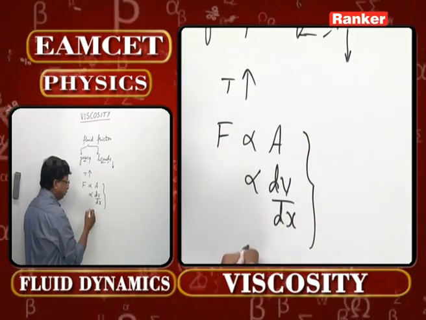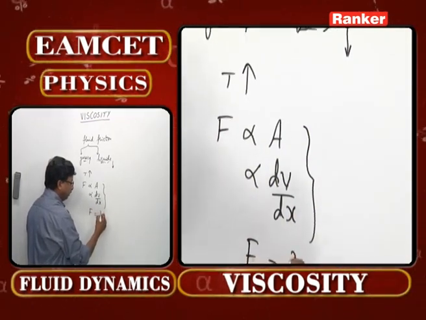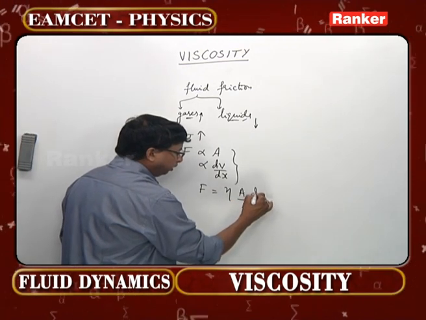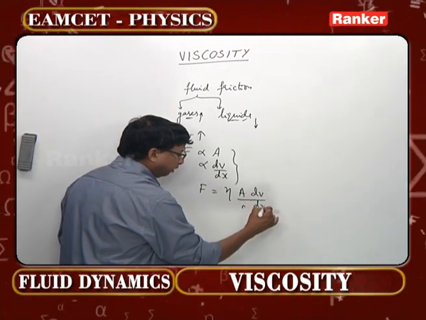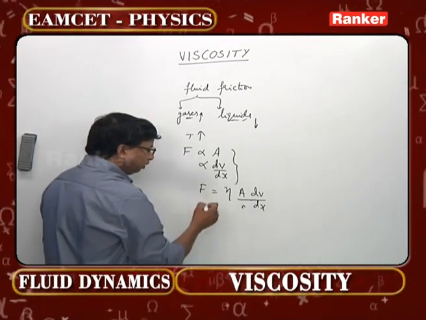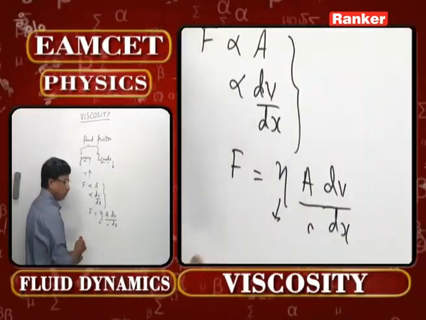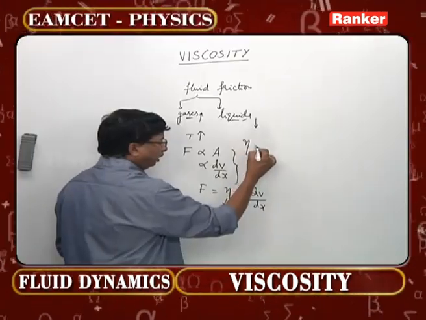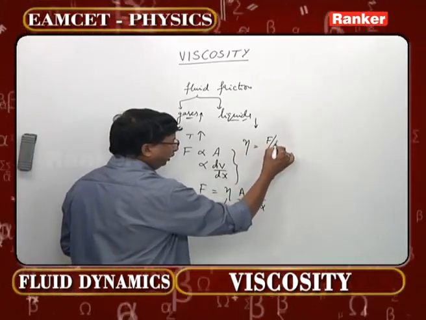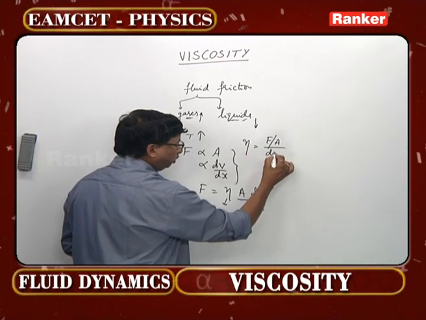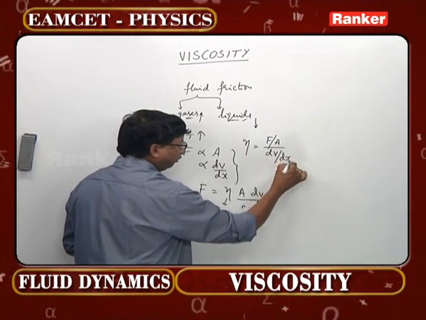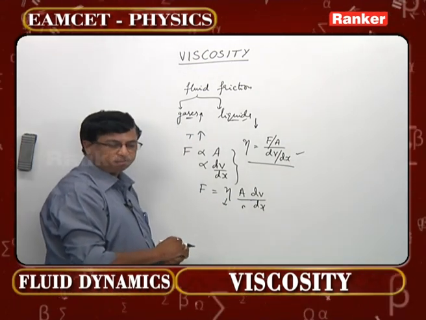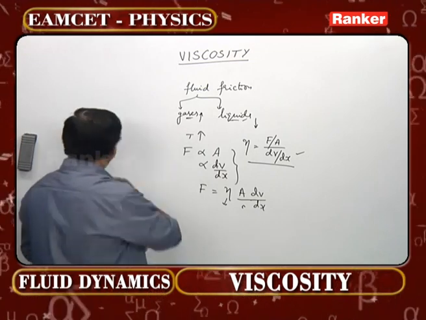Clubbing these two, F can be written as a constant into A into dV by dx. In this equation, eta is called the coefficient of viscosity. So how to write the value of eta? The formula for eta is (F by A) by (dV by dx). This is one formula one should remember before taking up problems on viscosity.